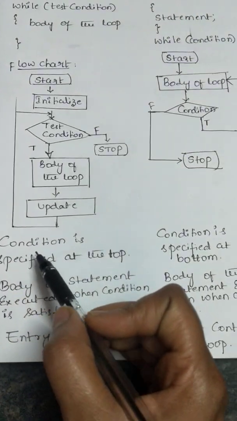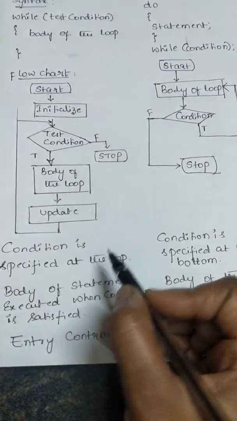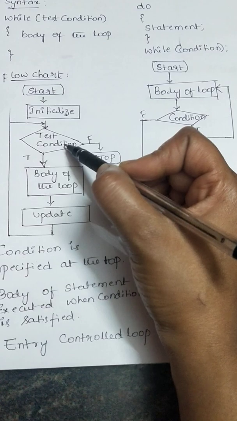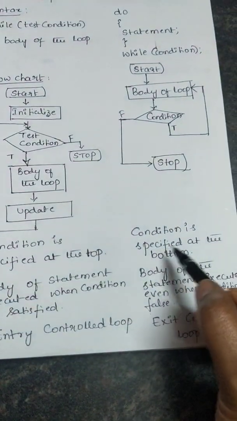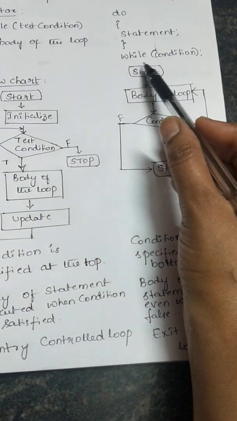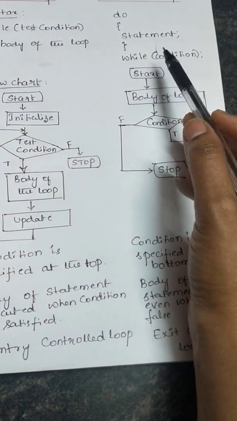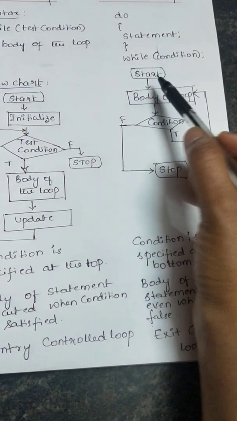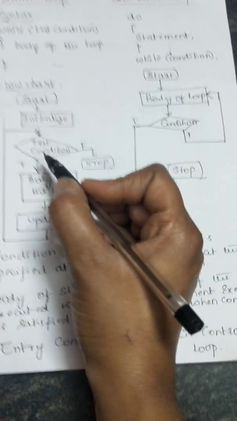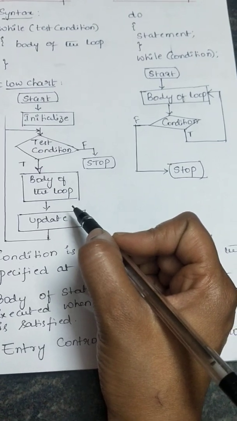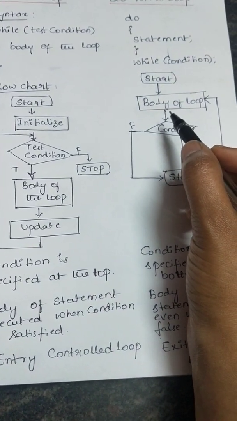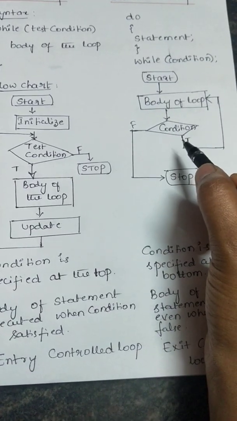And one more difference is the condition is specified at the top. See here, the condition is specified in the beginning only. It means in the top itself. But here the condition is specified at the bottom. In the do while loop, the condition will be specified afterwards, after the execution of the statement. It means in the while loop, first condition will be tested, then the body of the loop will be executed. But in the do while loop, at least one time the body of the loop will be executed and then the condition will be tested.